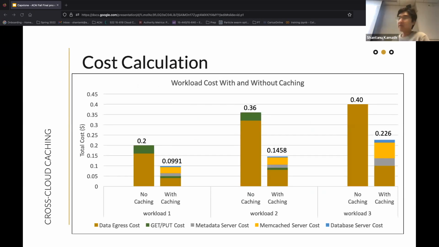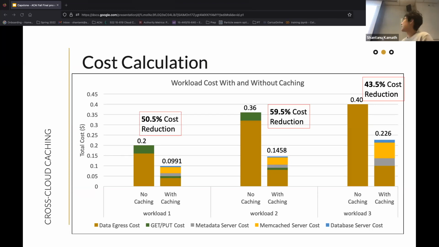And then we performed cost calculation for each workload, broken down into different categories of cost, for example the data egress cost, the API cost, the server cost, etc. More analysis is done in the final report. But the key takeaway is that in all of the workloads, we can achieve significant cost reduction, regardless of what type of workload it is.